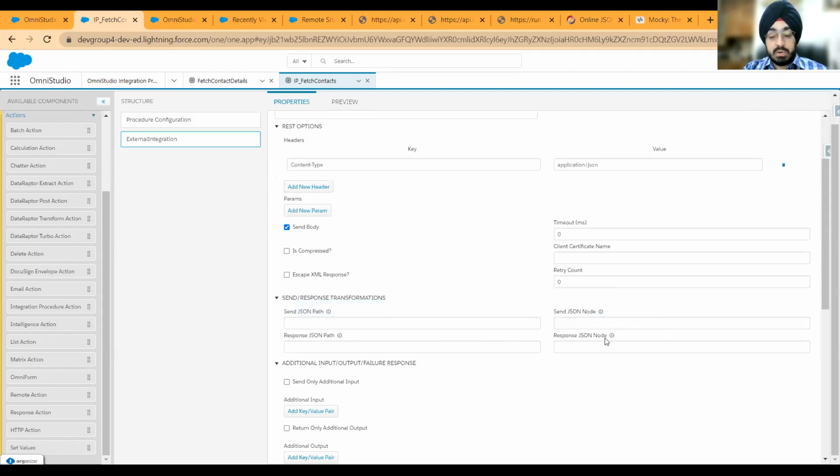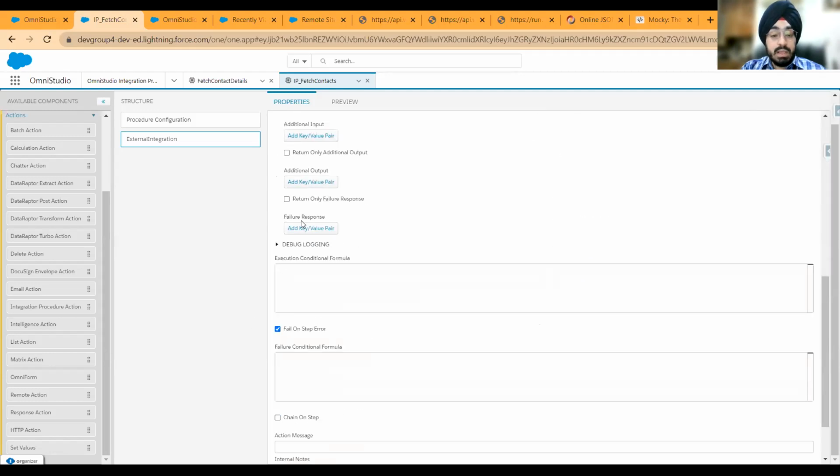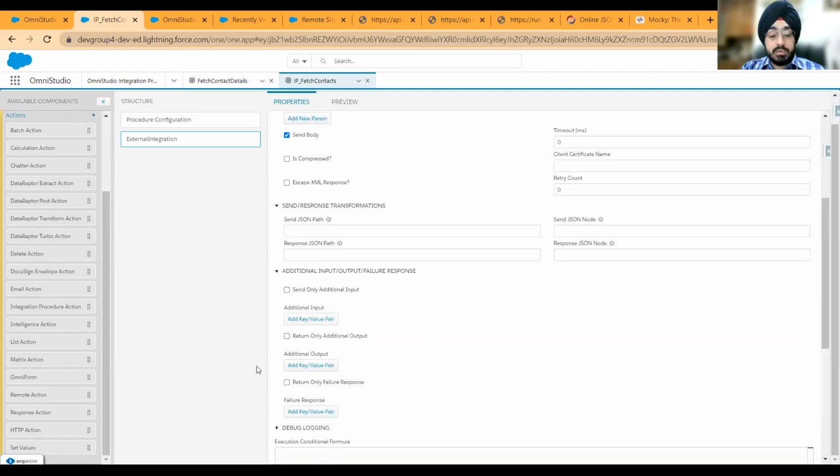I'm not going into specifics because I want to stay within the time limits and give you some time on a Sunday today, so that you are not spending too much time here. But something very important, and I definitely would recommend that you try out different combinations here. Then you have a column wherein you can have any additional output failure response. So let's say an integration failed, you want to add a failure path response to it, something like result went as failed. All of this you can do. I'm not going to add anything for now. I'm expecting my API to return a positive response.